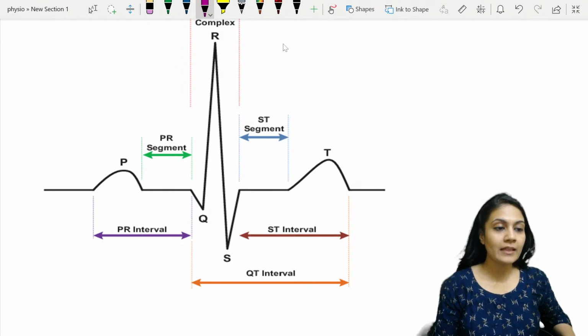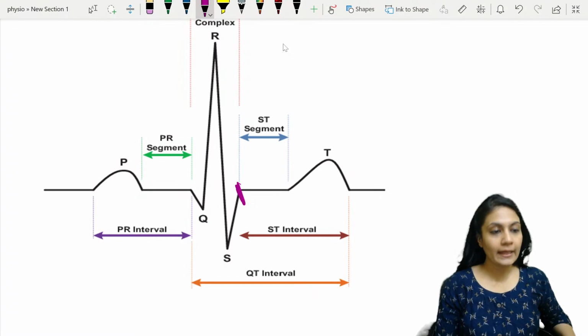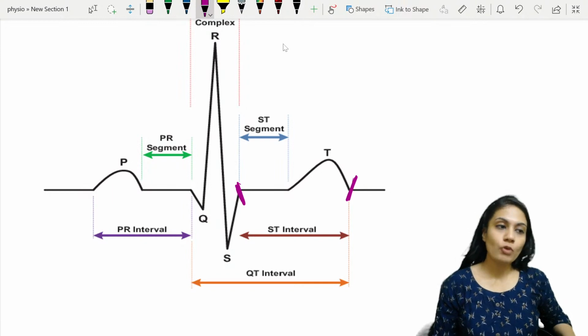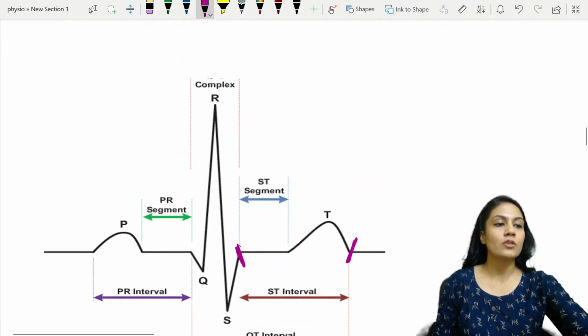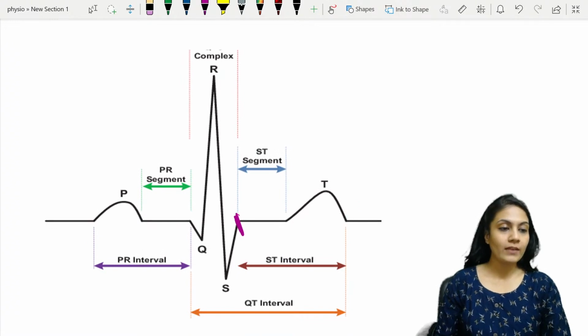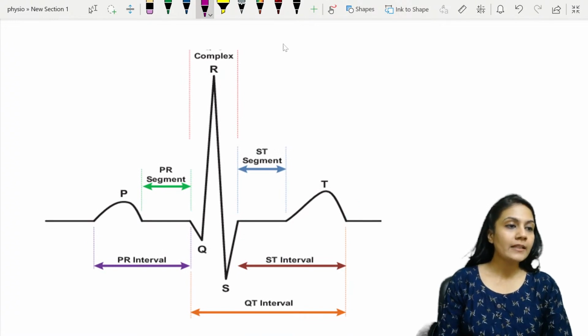What comes in the ST interval? Yes, in the ST interval, from the end of S till the end of T. Okay, ST interval, QT interval, we already learned that, and this is the QRS complex. Okay, so this is a typical diagram of ECG. What do we have to remember? S means straight line, that we already discussed.